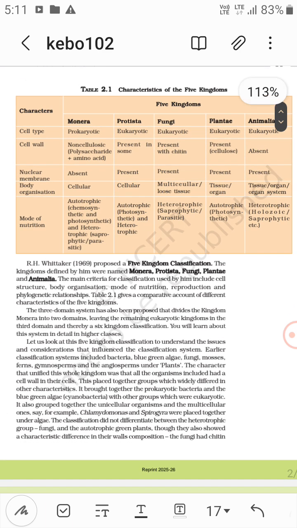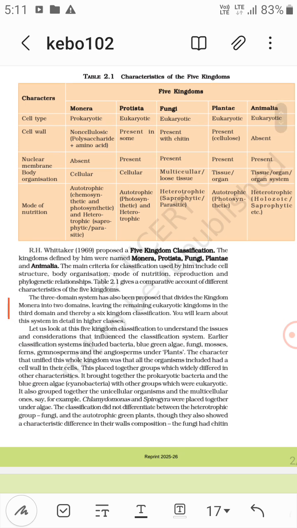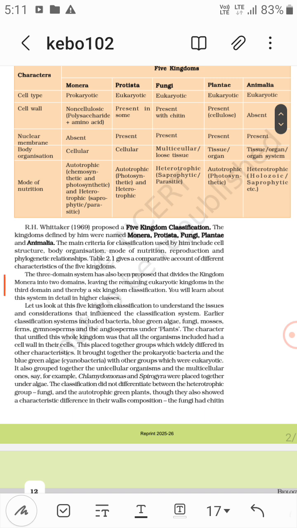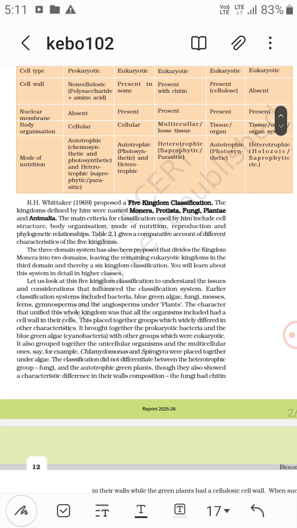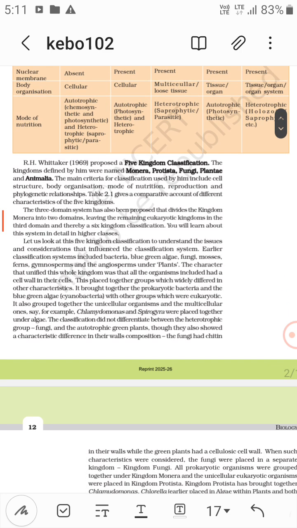Now R.H. Whittaker in 1969 proposed a five kingdom classification: Monera, Protista, Fungi, Plantae, and Animalia. The main criteria for classification used by R.H. Whittaker included cell structure, then body organization, then mode of nutrition, and then reproduction, and then phylogenetic relationships, right?